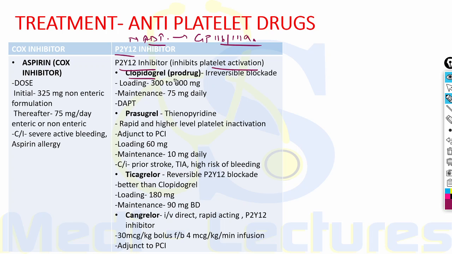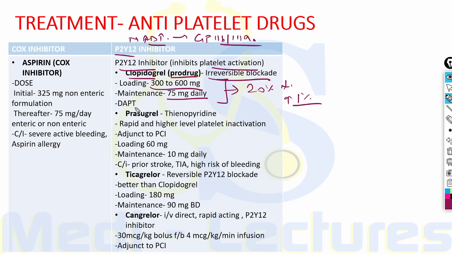The clopidogrel is a prodrug which leads to irreversible blockade of this receptor. The loading dose is 300 to 600 milligram and the maintenance is 75 milligram daily. When we add clopidogrel to aspirin, there is 20% risk reduction of cardiovascular death, MI or stroke compared to aspirin alone. But there is slight increase in bleeding risk, which is only 1% increased.